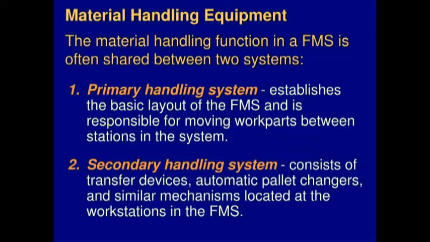Now the primary material handling system consists of a conveyor system, rail guided vehicles, and automated guided vehicles for moving the parts between the stations. But the secondary material handling system consists of transfer devices and automatic pallet changers for positioning and locating the work parts at the workstations. So these are the various differences between the primary and secondary material handling systems.